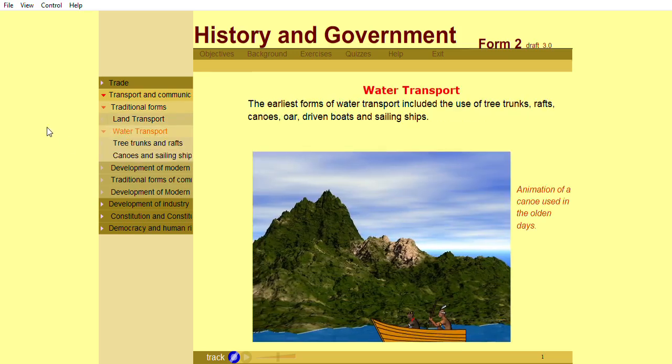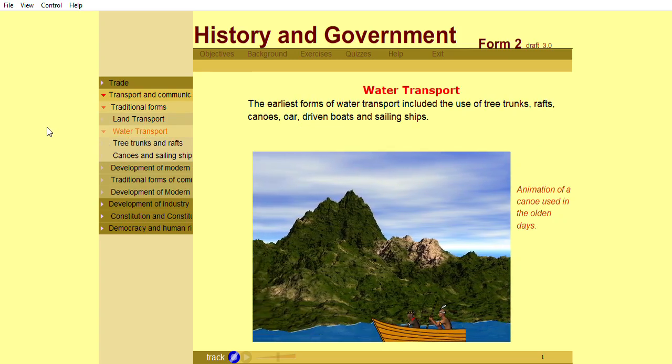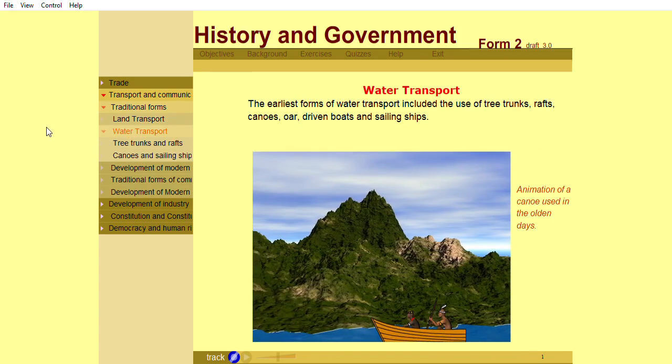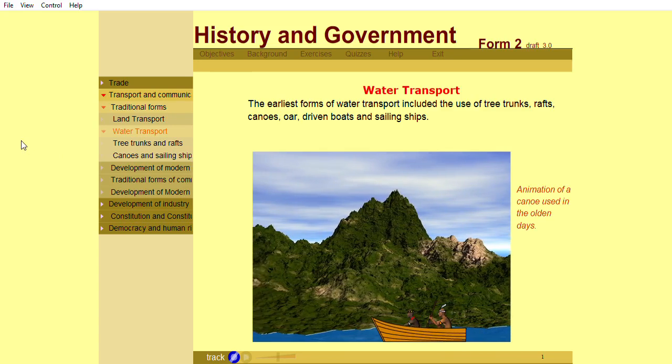Another form of transport that was used in the olden days was water transport. The earliest forms of water transport included tree trunks, rafts, canoes, boats, and sailing ships.